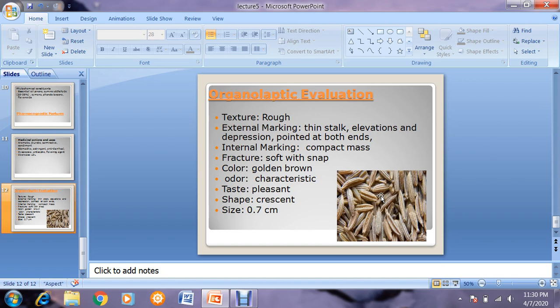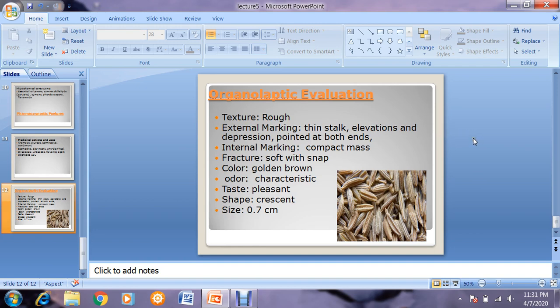Fracture is soft with a snap. Color is golden brown. Odor is characteristic with a pleasant taste. The shape is crescent. And size is almost 0.6, 0.7 centimeter.